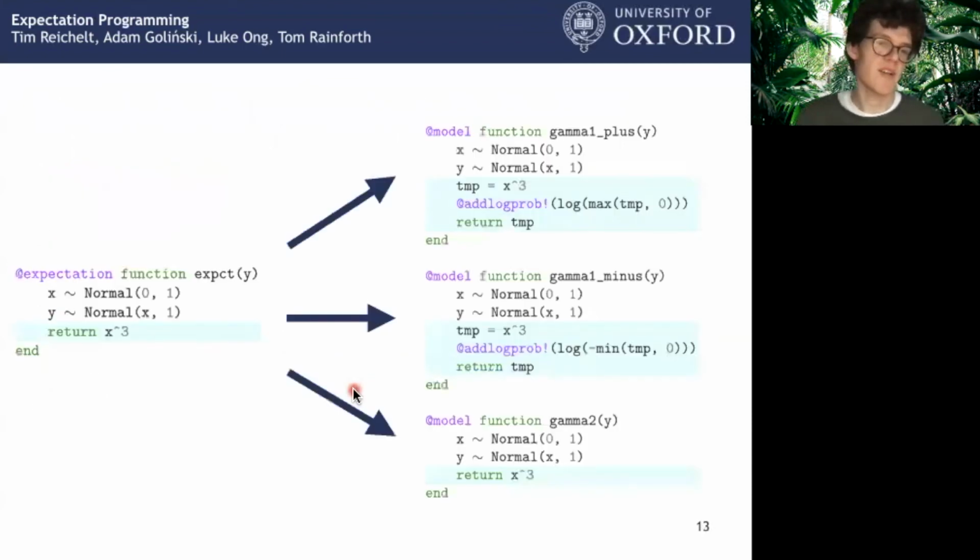So what exactly is the expectation macro doing? It generates three Turing models from the original program, one model corresponding to each of the densities in the TABI estimator. This slide shows the transformations for our example program. The user-defined expectation on the left and on the right are the three created Turing programs. The changes in the program source are highlighted in blue. The programs representing the densities are valid Turing programs. This means any inference algorithm in Turing that provides marginal likelihood estimates can be made target-aware with our framework. We don't need to change a single line of code in Turing itself.